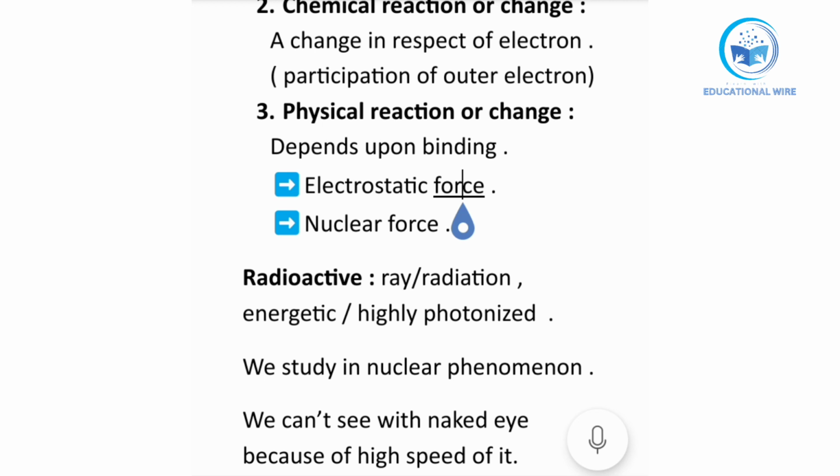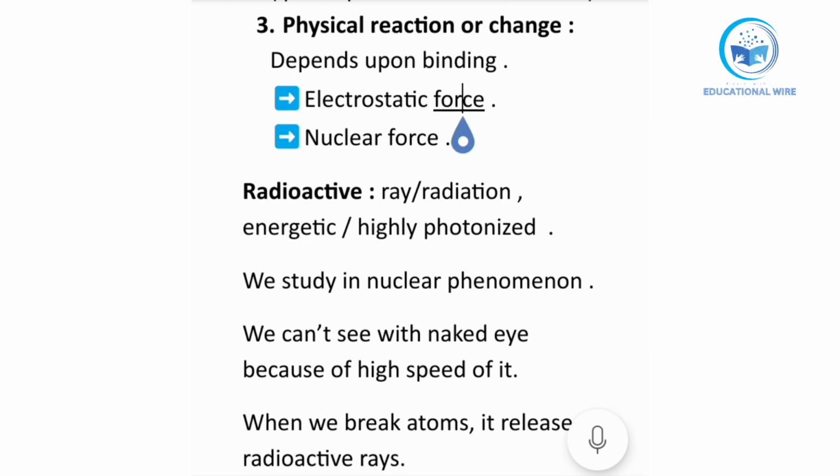Like we have H2O, in the form of water and in the form of ice. Now let me ask a question: which one will be the strong one? Obviously ice has a stronger binding in a physical change, and water has a weaker binding. Okay, after that, move to the next, the word radioactive.